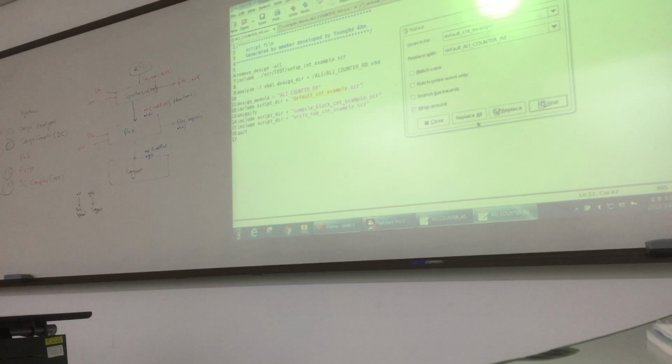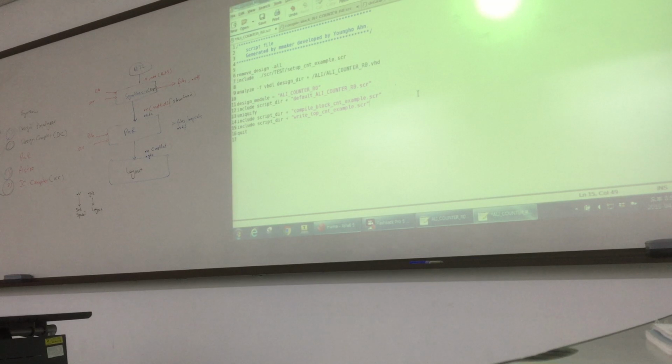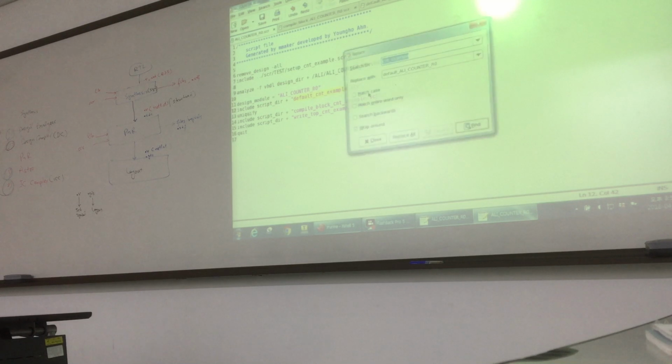So here you change it. For example, this one. Here you also need to change this one. So it is better you do like this. Control Z. For example, you change this thing, count underscore example. Control H. So you change it with this one.